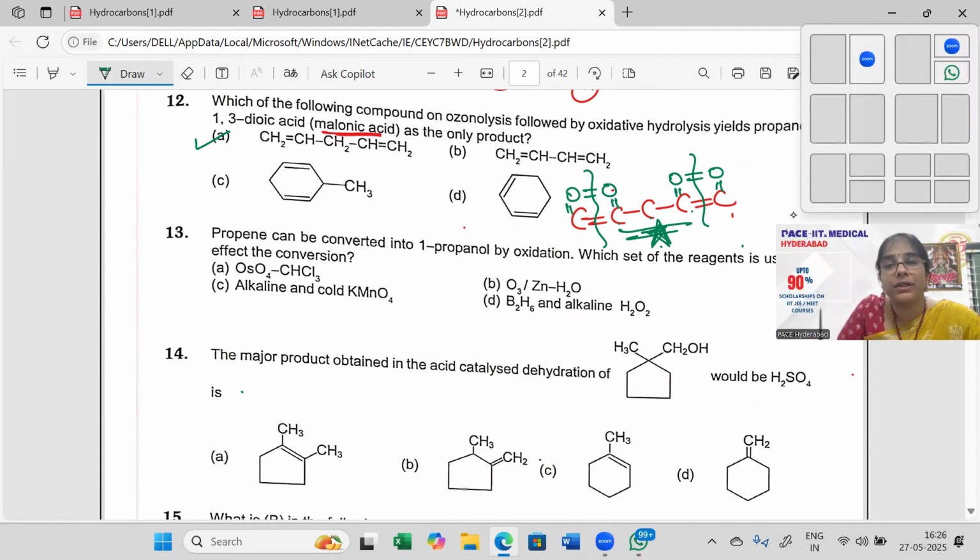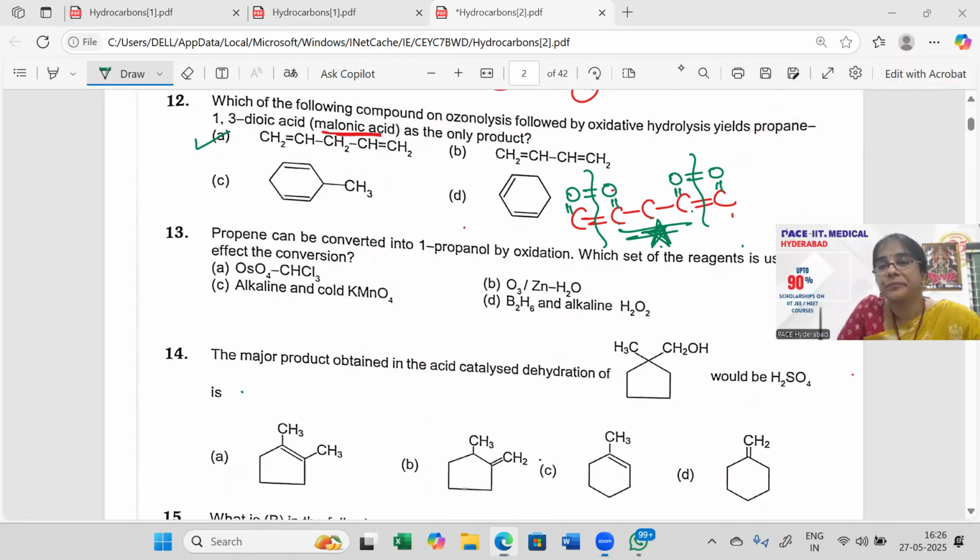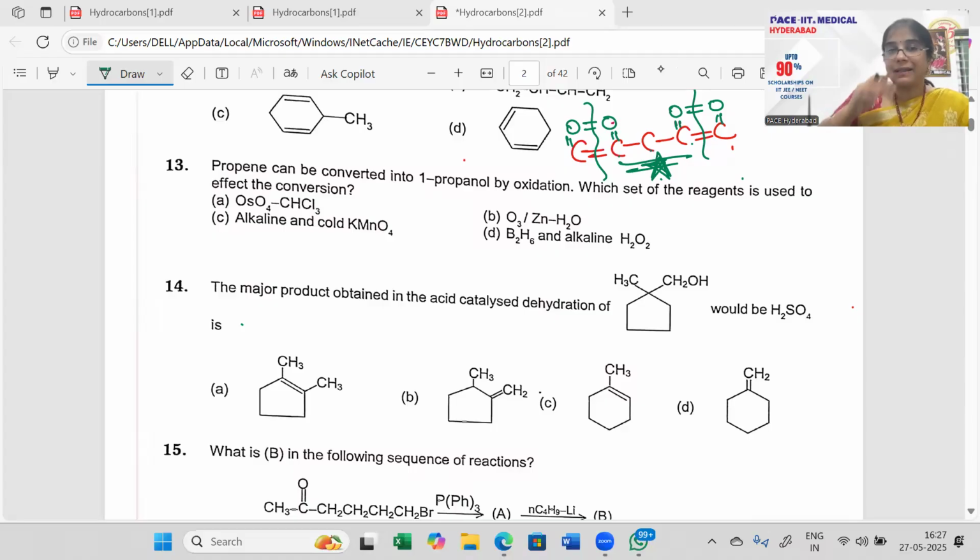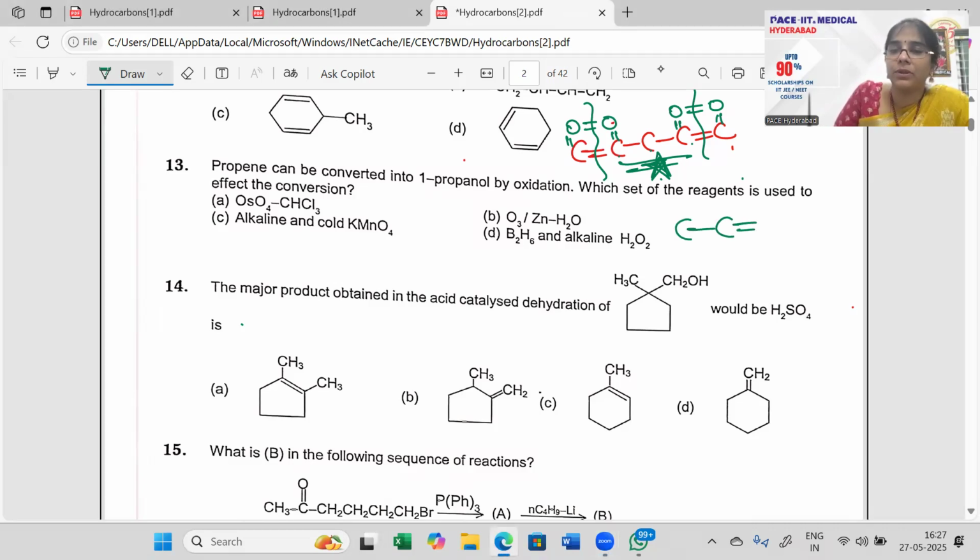All right, moving on to the next question. Propene can be converted into 1-propanol by oxide. Propene, carbon, carbon, double bonded carbon, is converted to 1-propanol. So I just have to check my reagents here. I'm going with the normal thing when the bond breaks down. So is positive, negative, right? Now the positive comes on the middle carbon, which means OH is coming on the middle carbon.